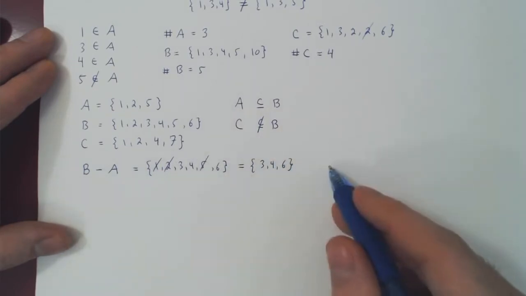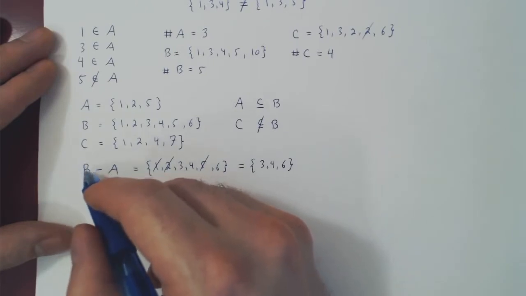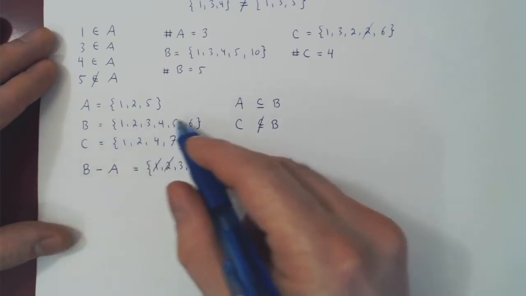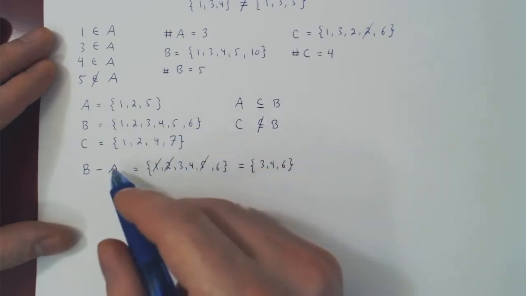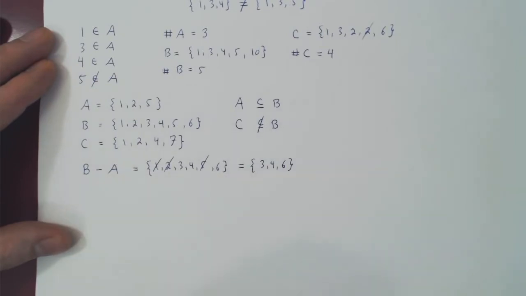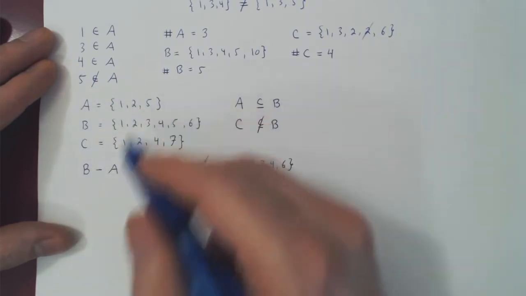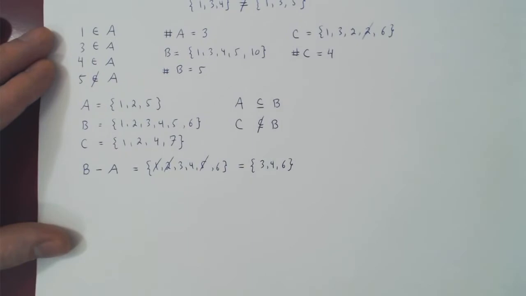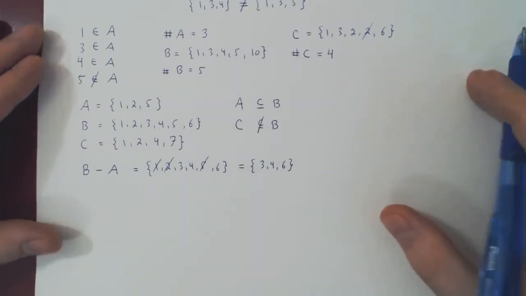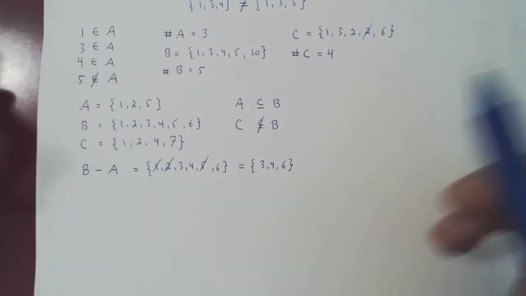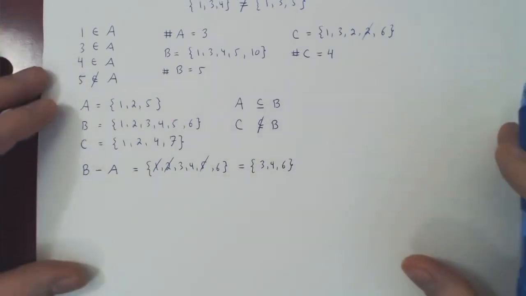And that's it. So think of subtracting sets by starting with the initial set and removing the elements in the other set. That's the notion of subtraction. Now we have two other basic operations, union and intersection.